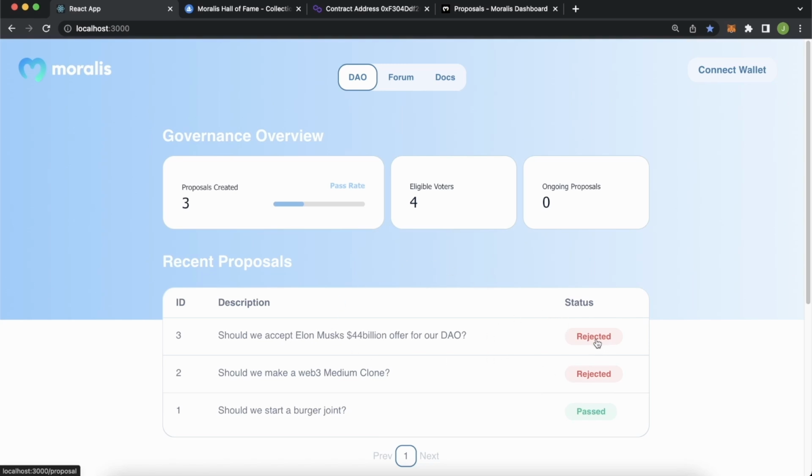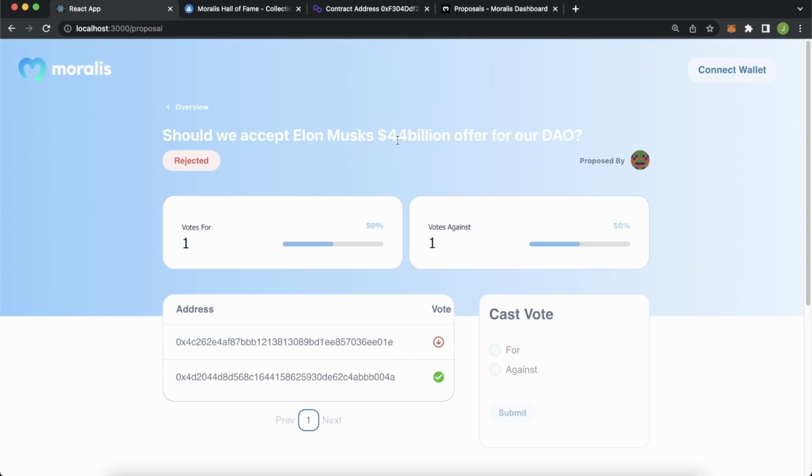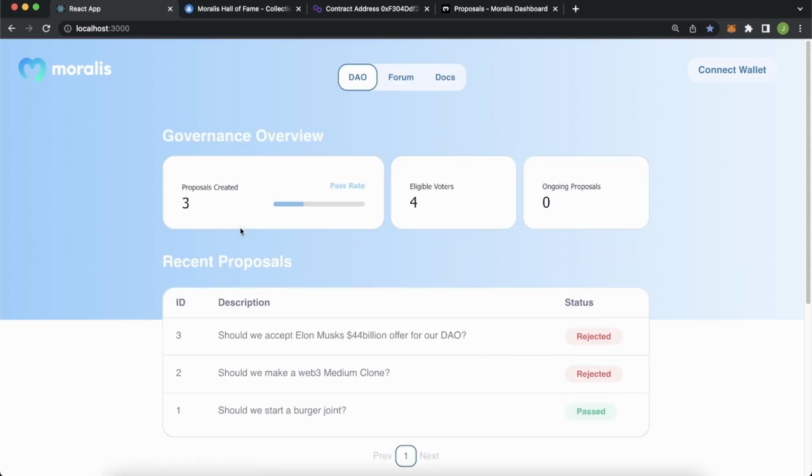We can go look at one of them. So for example, should we accept Elon Musk's $44 billion offer for our DAO? Of course, we're not going to accept that. We got 2 votes for this proposal, 1 vote down and 1 vote up. We can't vote for it anymore because we didn't get a majority of votes for this proposal. It was rejected. Now, going back to the overview page, let's go ahead and create a new proposal.